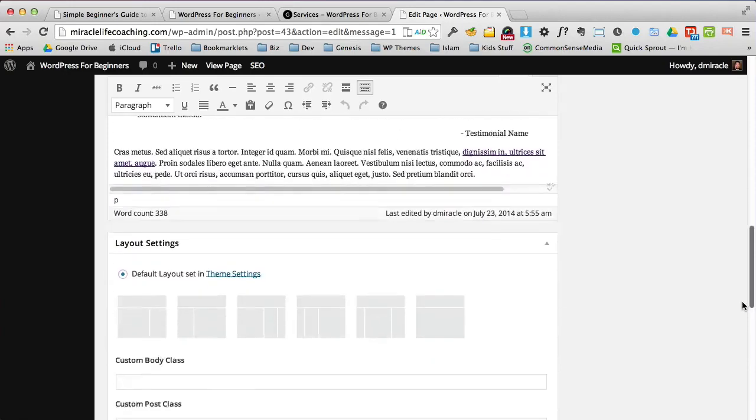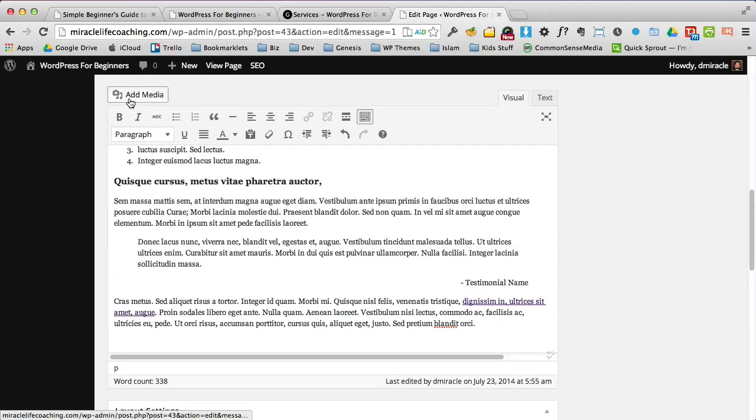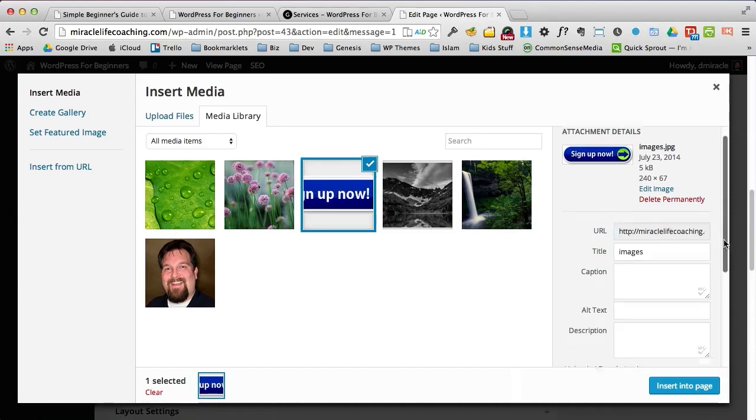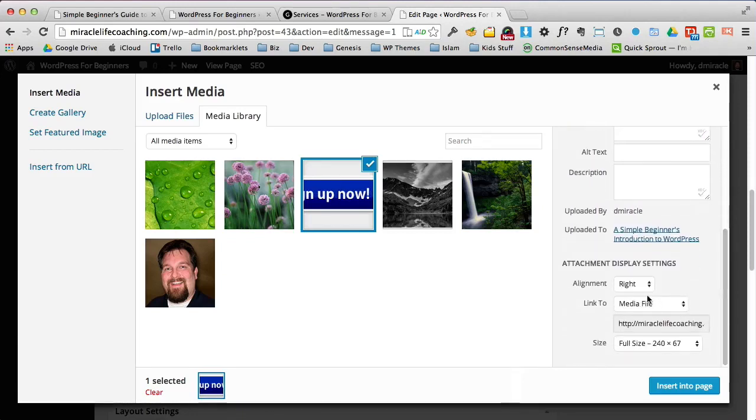So I'm going to scroll to the bottom of this text. I'm going to hit return once. And I'm going to go to add media. And I already have a button loaded. And how you might use this is if you're doing a class or you have an offer of some sort, anything you want people to buy or sign up for, you might have a button that says sign up. So what I'm going to do is I'm going to give them, so there's the button, and I'm going to go ahead and center this because that's where I want it.